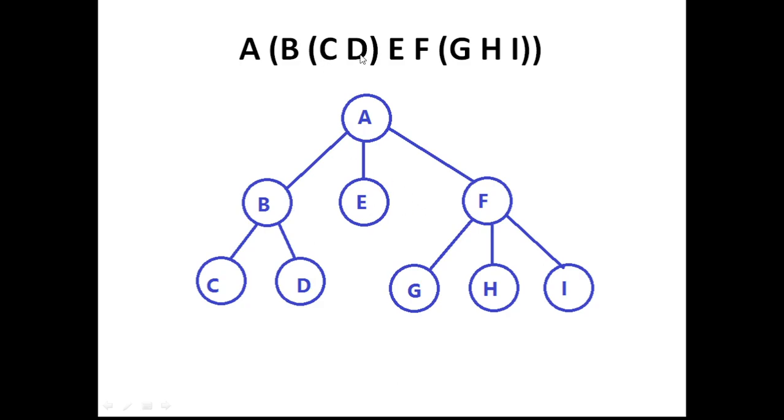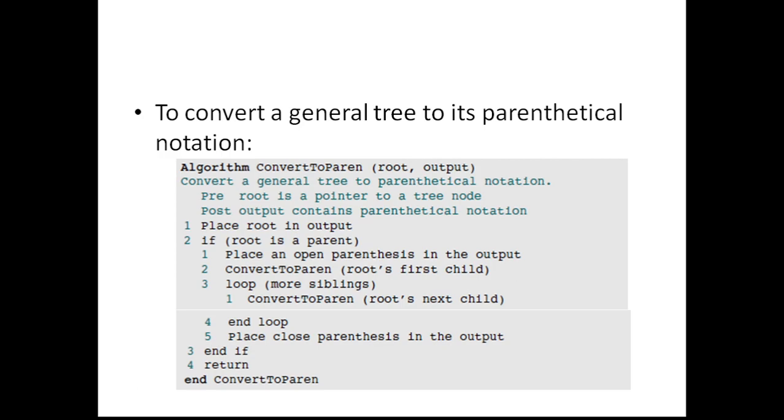After that we have got C and D within the brackets of B, which means these two are siblings and they are all children of B. So we are writing down C and D under B, and next F is having 3 nodes under it, and they are all treated as children of F. So we have constructed a tree out of this given expression, and now we are going to see the opposite, which is converting a tree into a parenthetical expression.